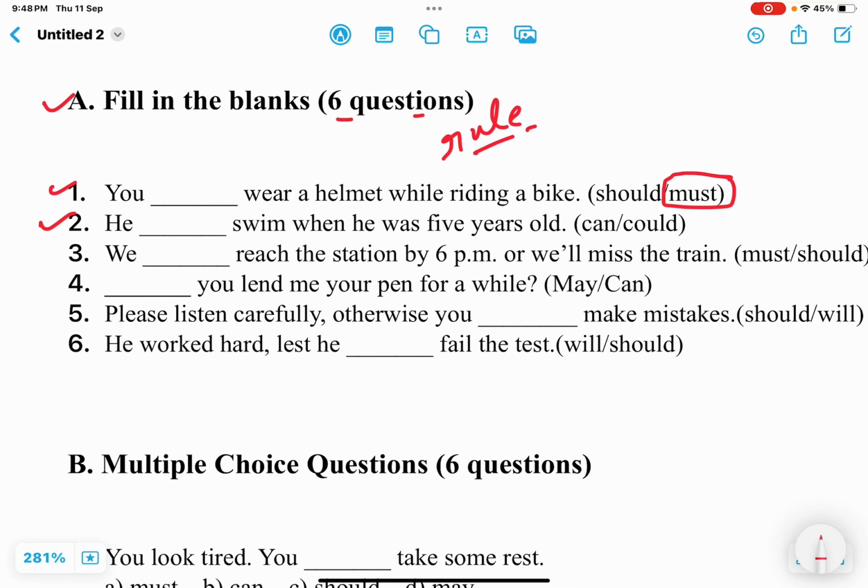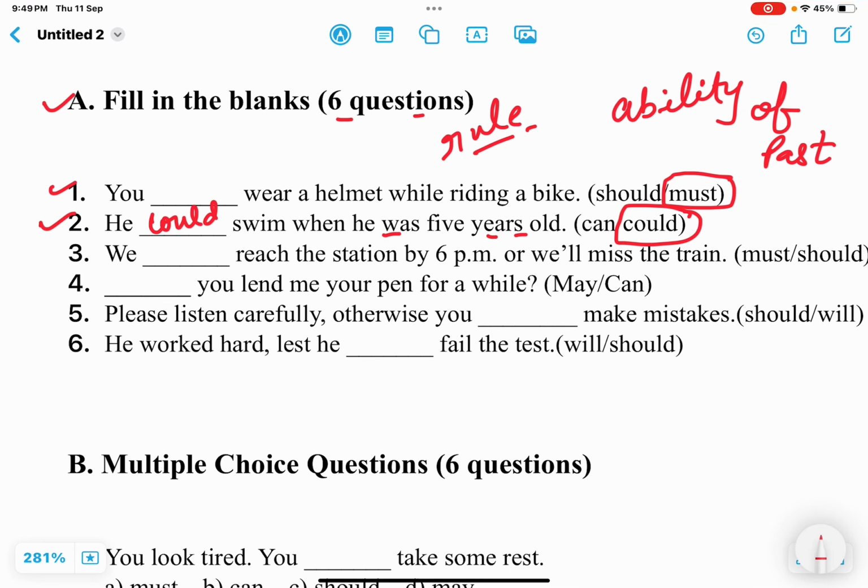Next one is he dash swim when he was 5 years old. Here you can say this is the ability, that he dash swim, or he was able to swim, but only when he was 5 years old. This is the ability of past, right? Not now, but in past he was able to swim. So here we have to use could. So he could swim when he was 5 years old.